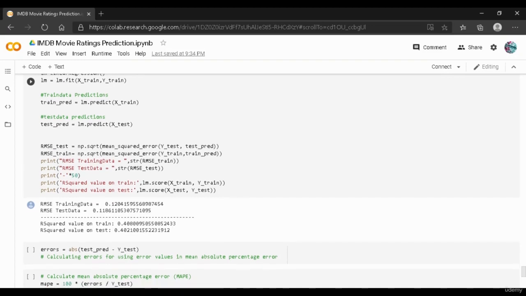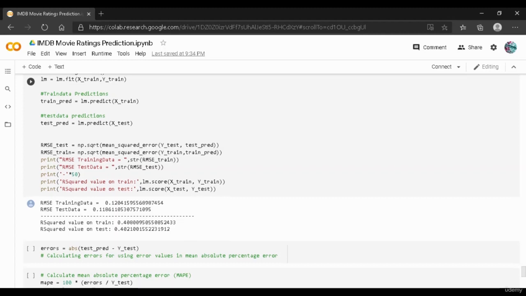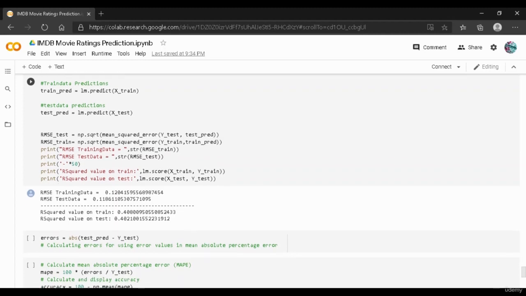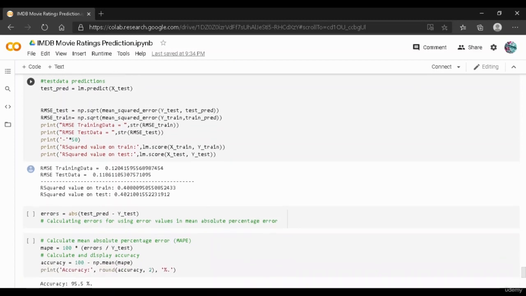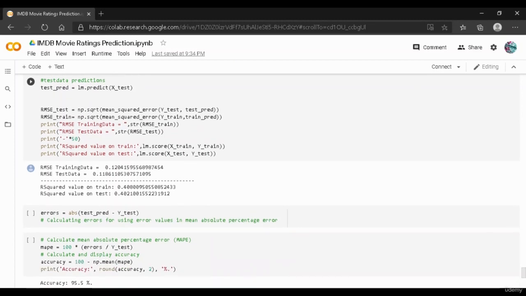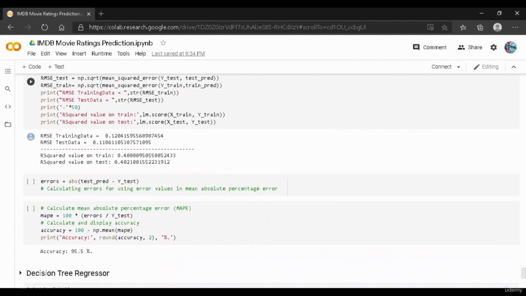And then we have used the RMSE on the train data as well. We have used the same code again. We have used the np dot square root on mean squared error of y train and train pred. And over here we have printed the root mean squared error on training data, as well as the root mean squared error on the test data. And then over here you see that we have used a print command. What this line does is that it will create a dotted line which will repeat for 50 number of times, and this is nothing but that dotted line.